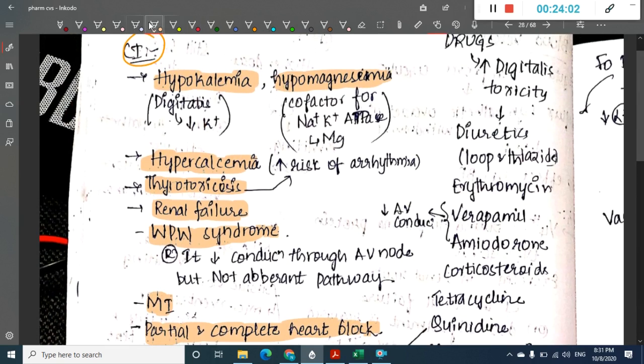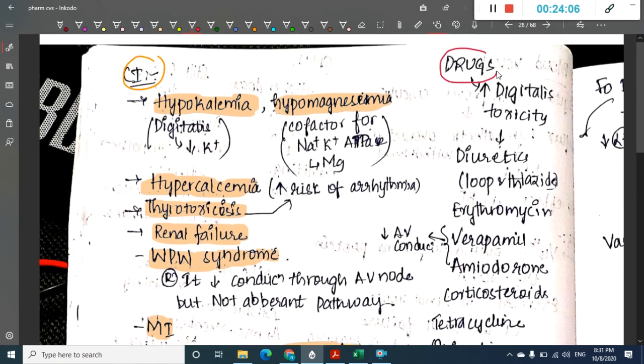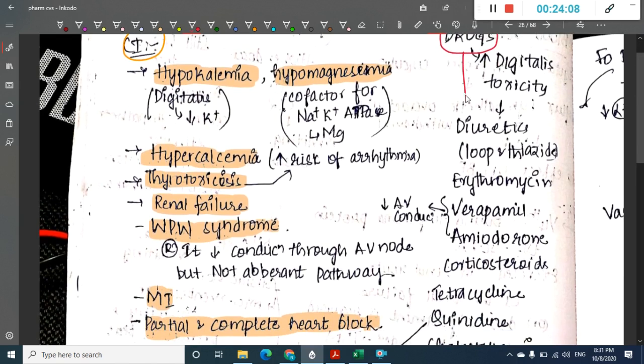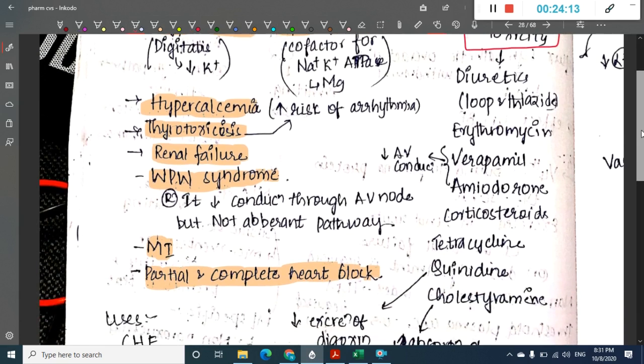Then this is important. What are the drugs which can increase digitalis toxicity? We have diuretics, that is loop and thiazide diuretics. Why do these increase digitalis toxicity? Because these decrease potassium, and digitalis in turn again decreases potassium, so this will cause toxicity. Erythromycin also causes digitalis toxicity.